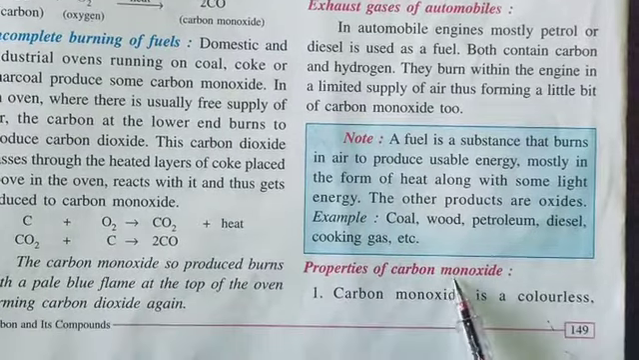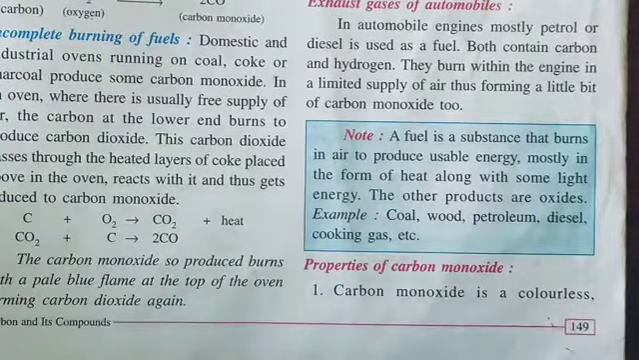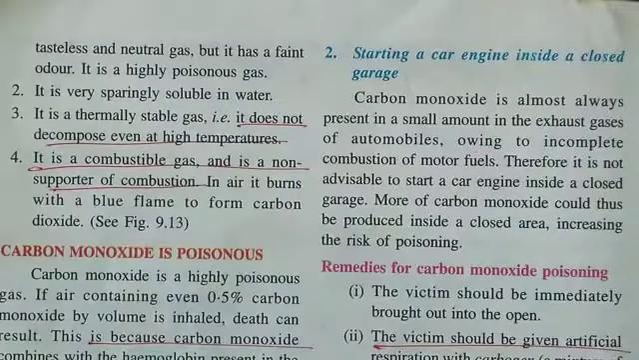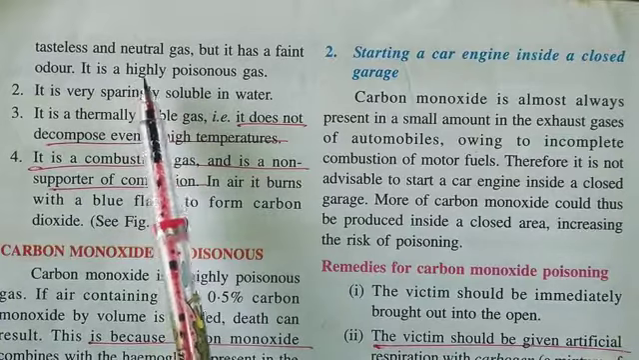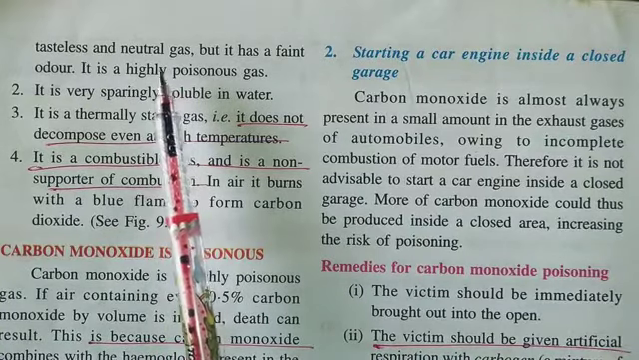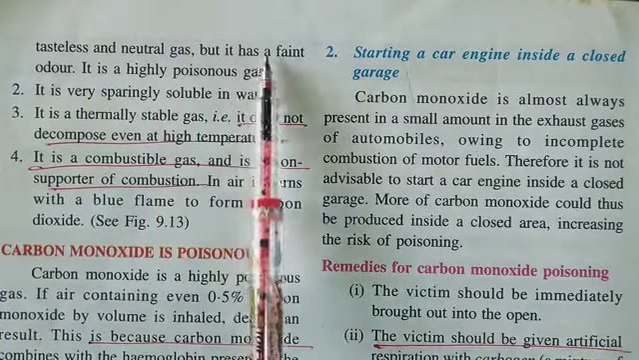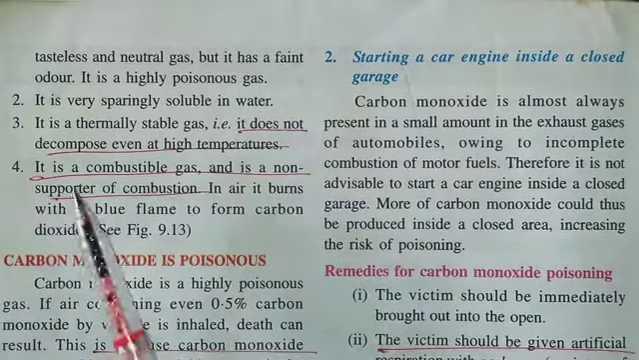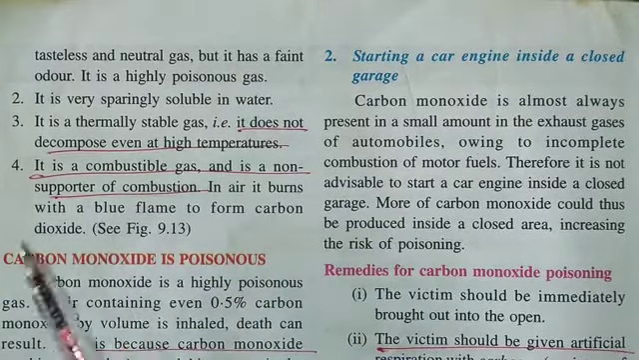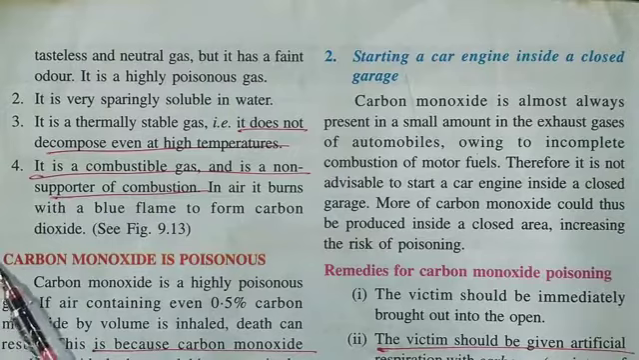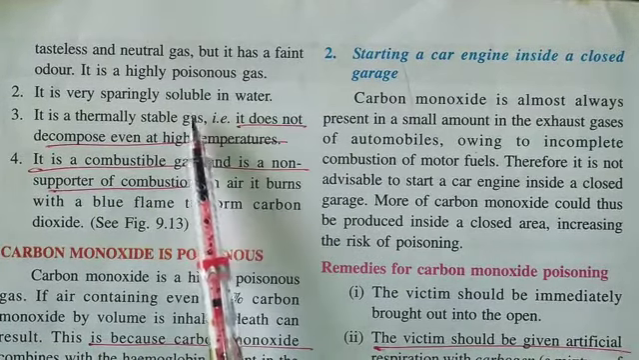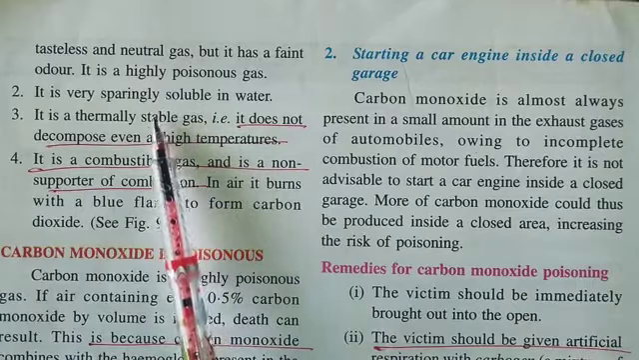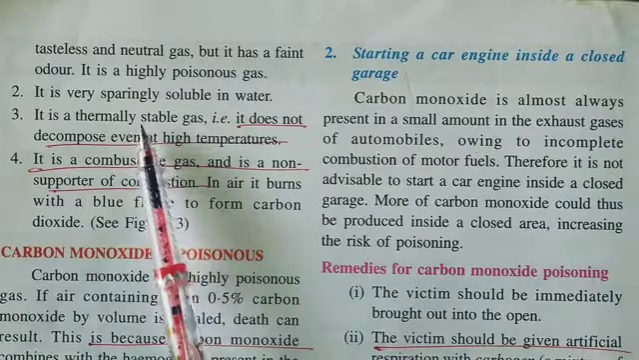Now the properties of carbon monoxide. Carbon monoxide is a colorless gas. It is tasteless and neutral, meaning it does not have any acidic or basic nature, and it has a faint odor, but it's a highly poisonous gas. If we inhale a little amount, we'll feel suffocation. It's very sparingly soluble in water, meaning a little amount of carbon monoxide dissolves in water. It's not fairly soluble in water like carbon dioxide.